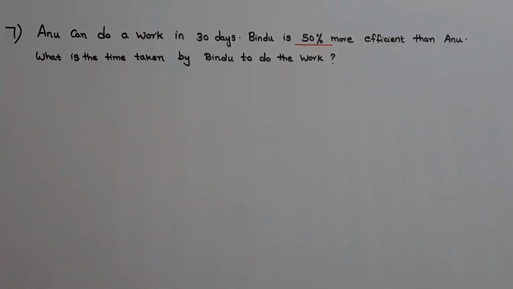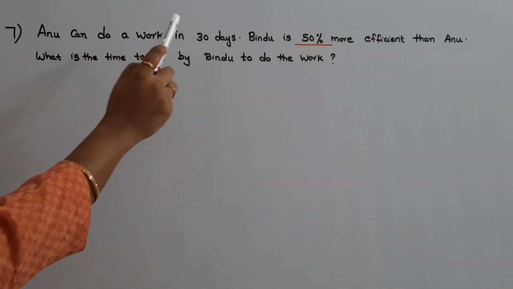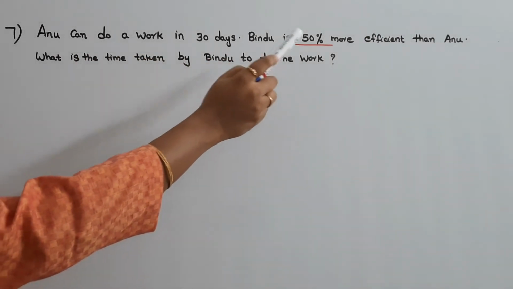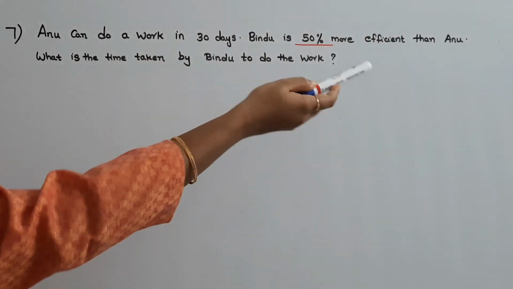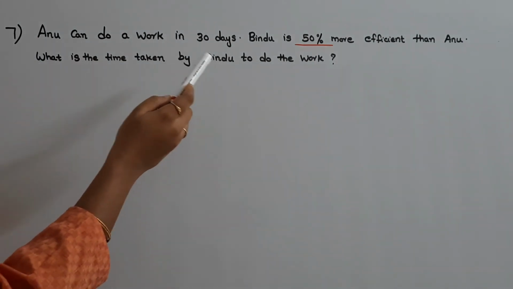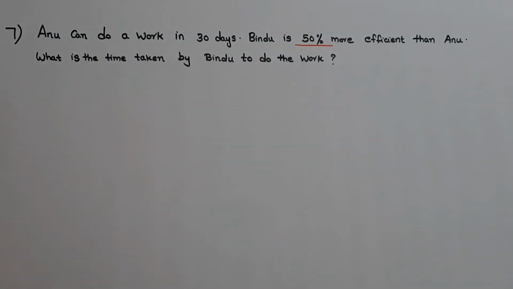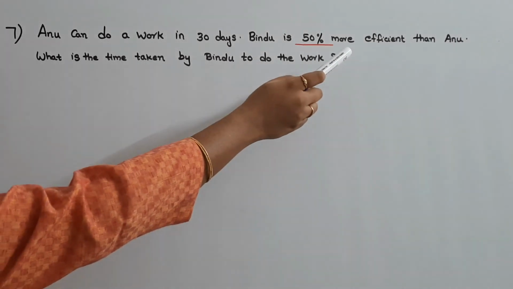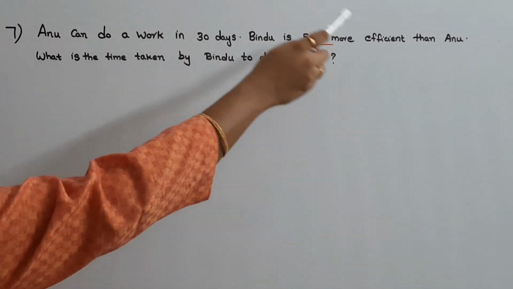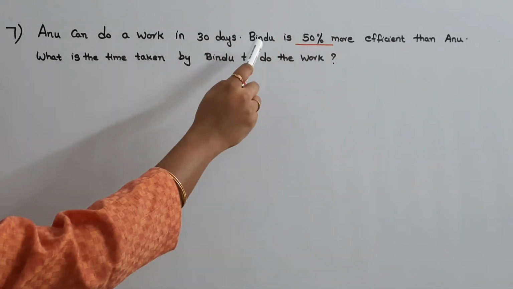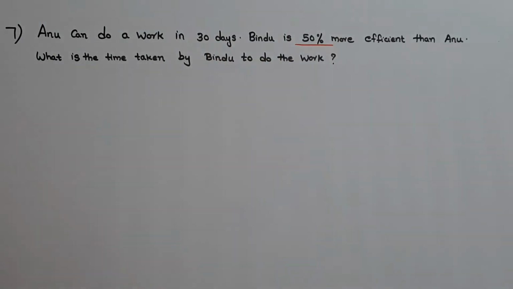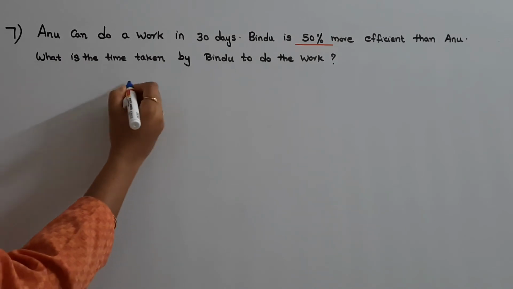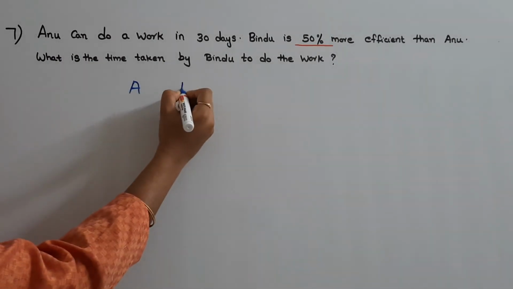Now the next question is, Anu can do a work in 30 days. Bindu is 50% more efficient than Anu. What is the time taken by Bindu to do the work? So in this question, they have given us that Bindu is 50% more efficient than Anu. This gives us the information about the efficiency of Bindu and Anu. Now let us represent Anu as A and Bindu as B.